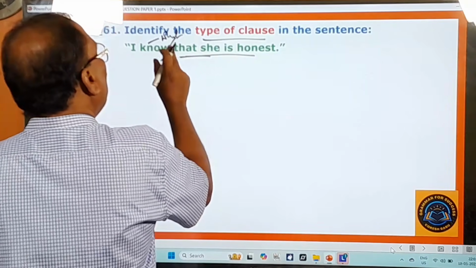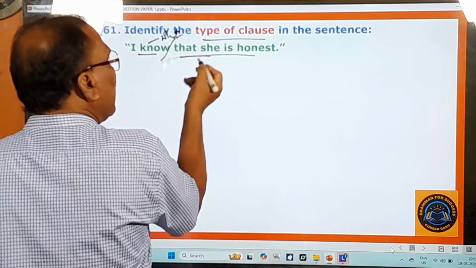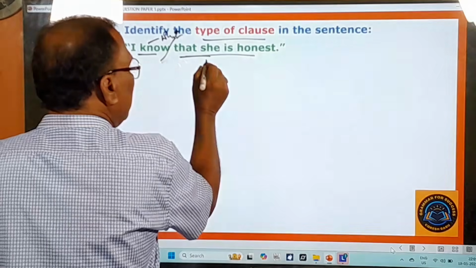So when you question the verb with what, when you get the part of the sentence, then that is called